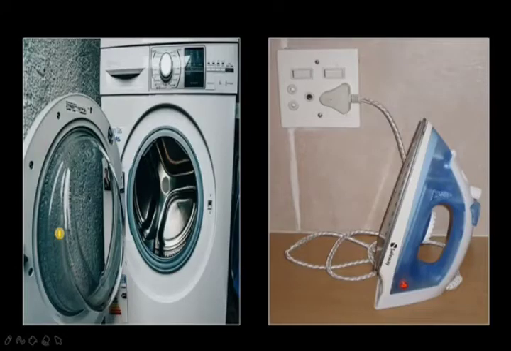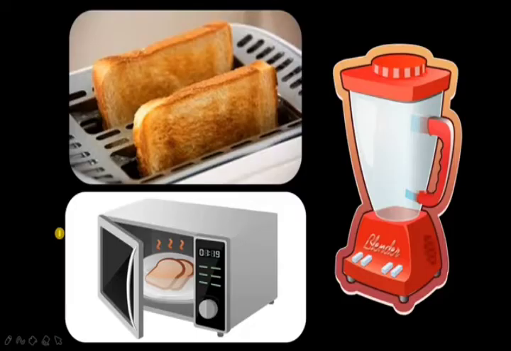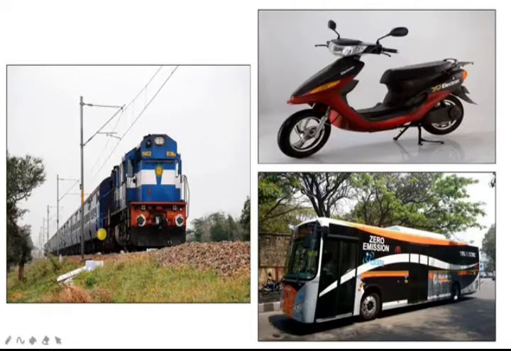You can see the home theater, machines like the washing machine and iron box, mixer grinder, microwave oven. These all are working with electricity. Without electricity, these may not work. The electric train, the electric motorbike, you can see these all are working with the help of electricity.